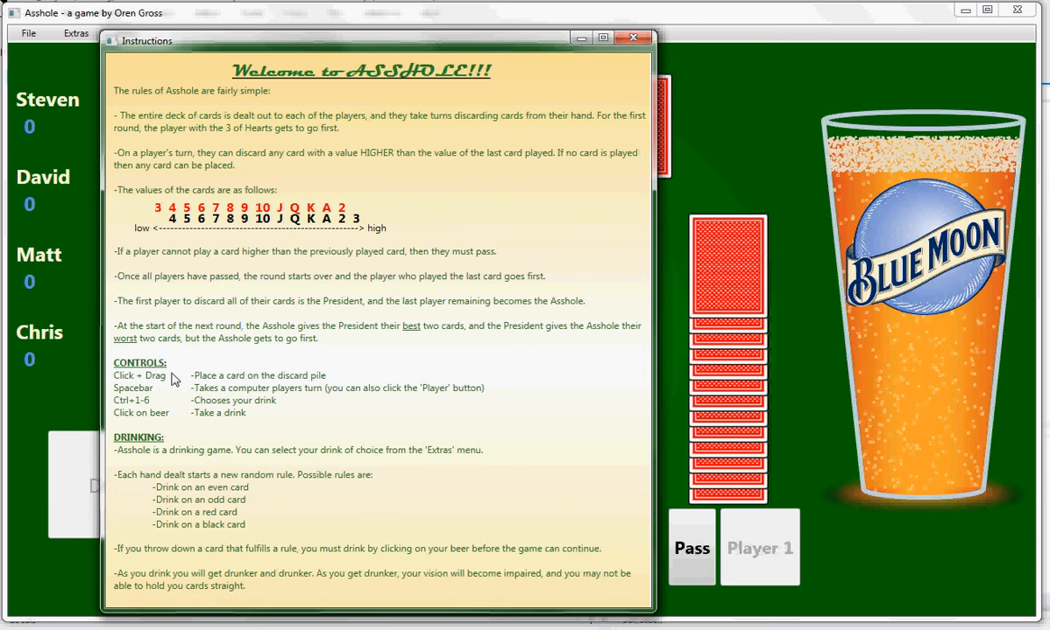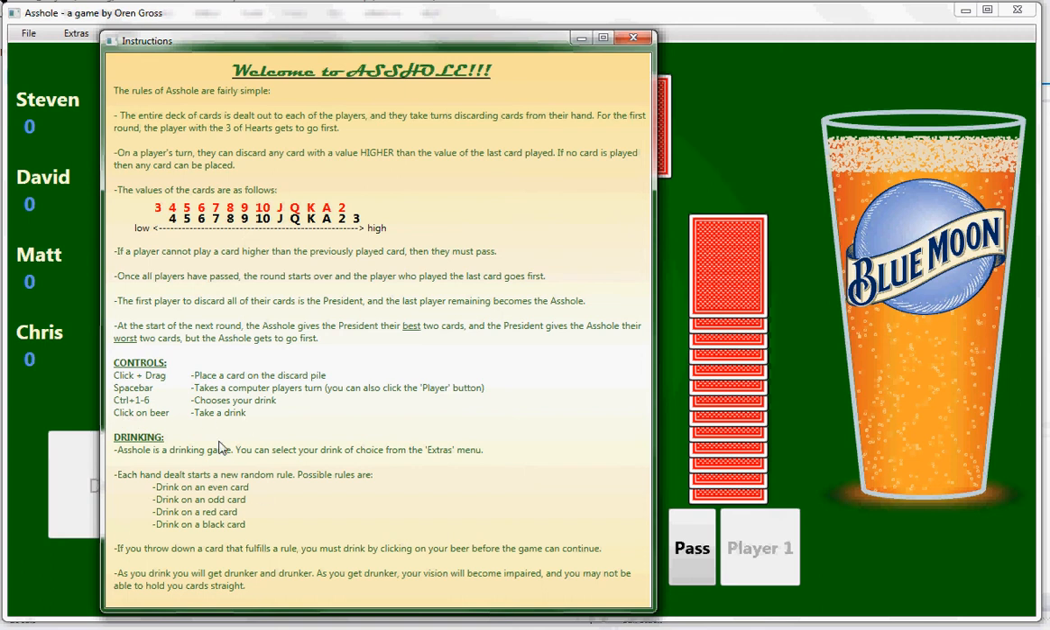So it also tells you the controls. For the player, you can click and drag on your card to put it into the discard pile. When it's not the player's turn, you can either press this button right over here to play the computer's turn, or you can hit spacebar if you're feeling lazy. There's a hotkey to change what beer you're drinking, control 1 through 6. And to take a drink, you can click on a beer.